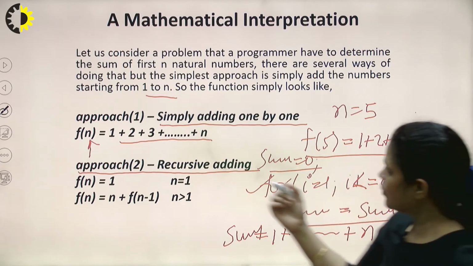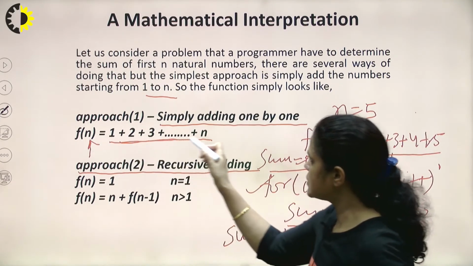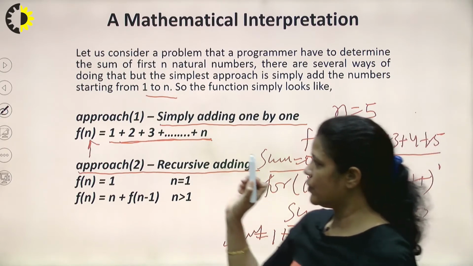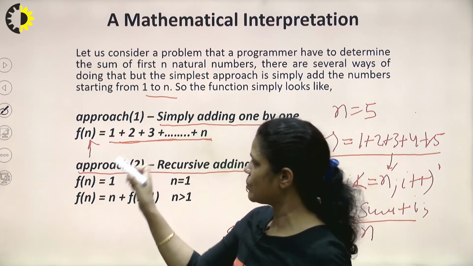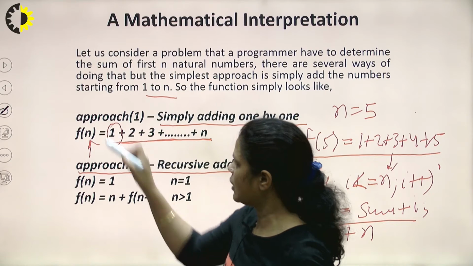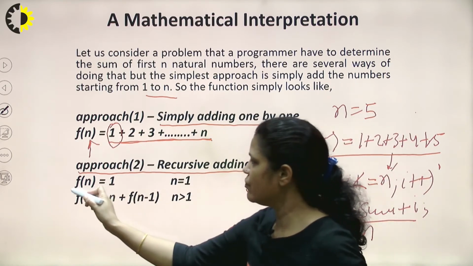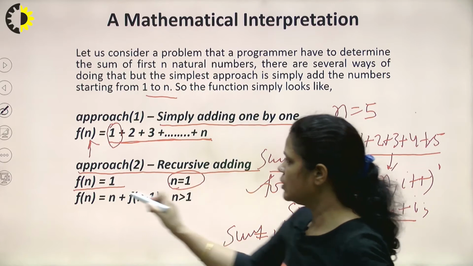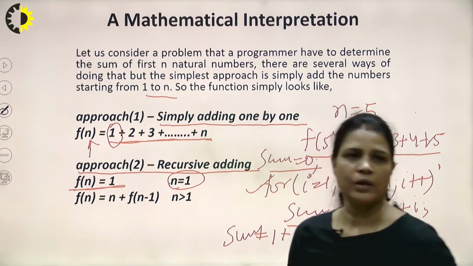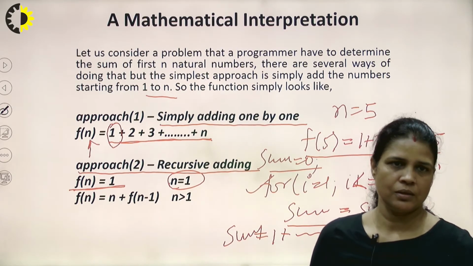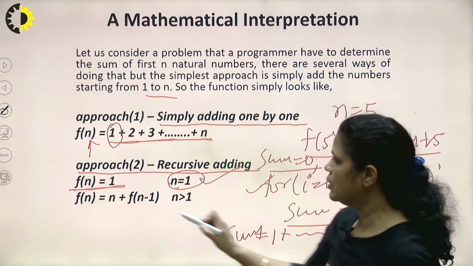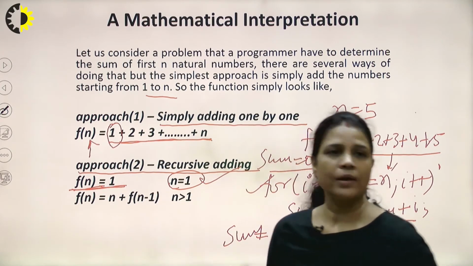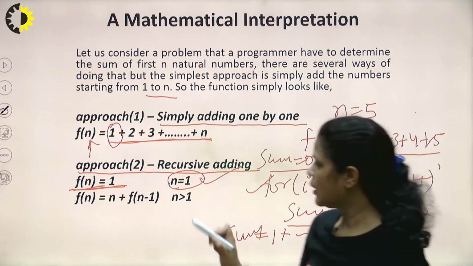Okay, so if we are talking about the sum of n natural numbers, where should it stop? It should stop when n becomes 1. So for f(n), for n equal to 1, the value of f(n) will be 1. So this is the base criteria. If n equals 1, the function f(n) gives 1, right?